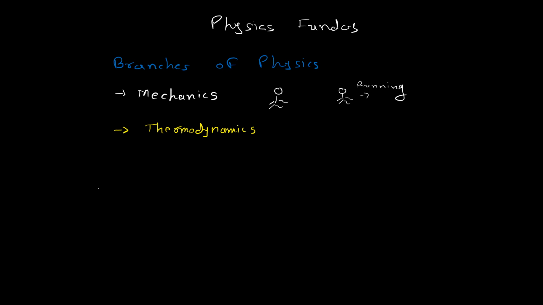Then there is a branch called optics, the behavior of light. The behavior of light has been extensively discussed within optics. There are also some sub-branches, but the main leading branch is optics.